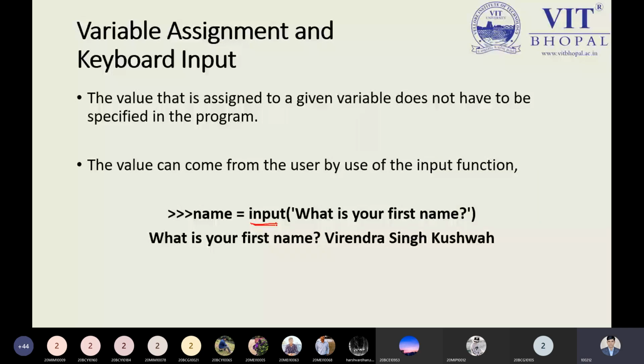So I'm just using the command over here. Name is equal to input. Name is my variable, input is my function. And what is the first name? I will take the input through the input function, so the message will be displayed over here: what is the first name? I will put my name over here and press enter, so it will be stored in name.